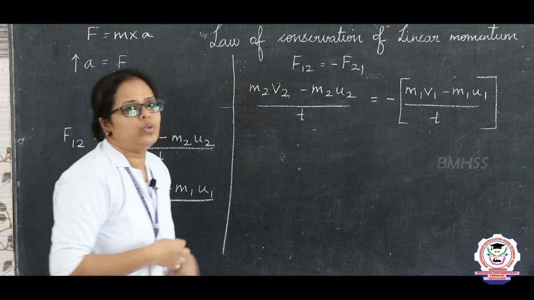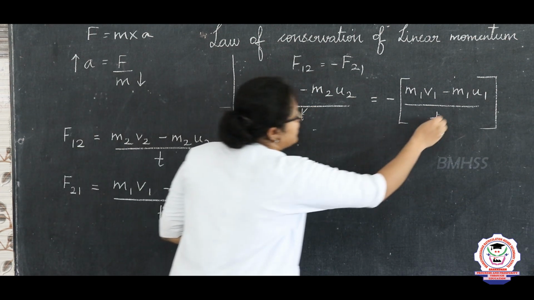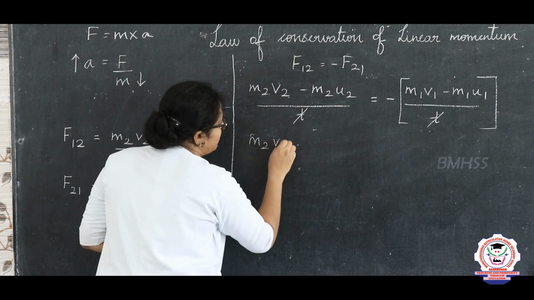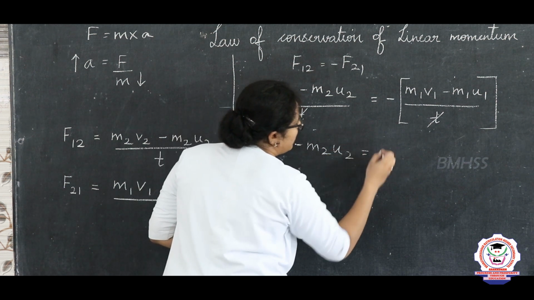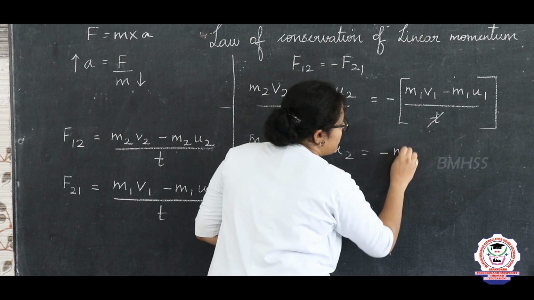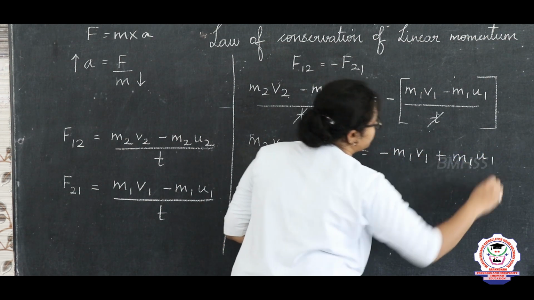Now I will solve this using a simple mathematical method. Here the t is present on both sides, so it gets cancelled. Now I write m2 v2 minus m2 u2 is equal to, when I take this minus sign inside, m1 v1 plus m1 u1.